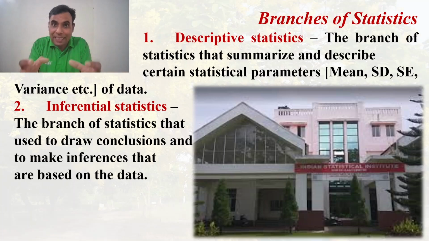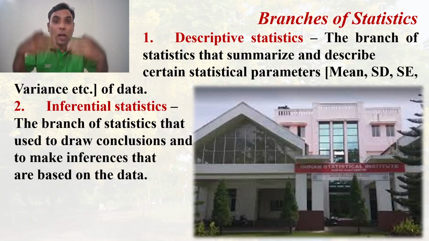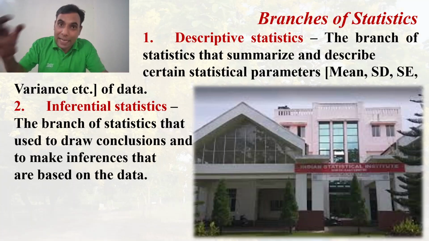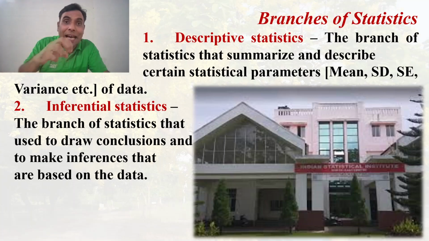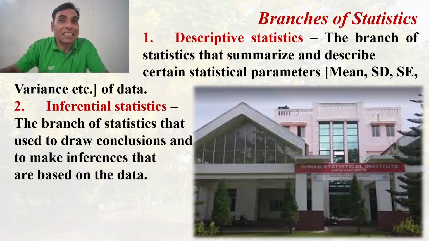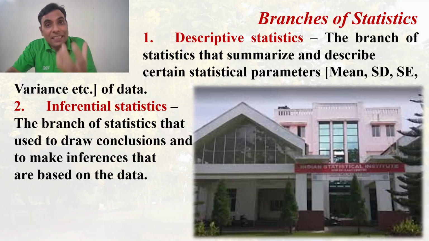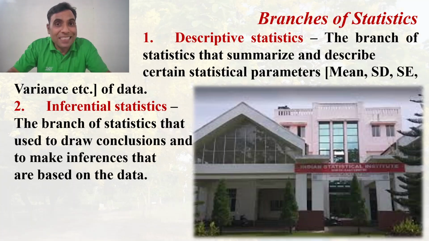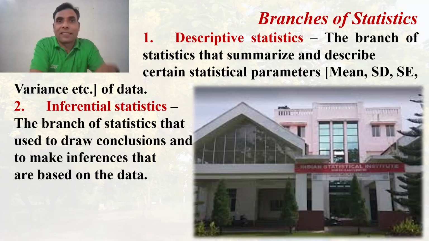This means the message that the data set wants to convey has to be inferred from the data using the statistical technique. So that type of statistics is known as the inferential statistics.